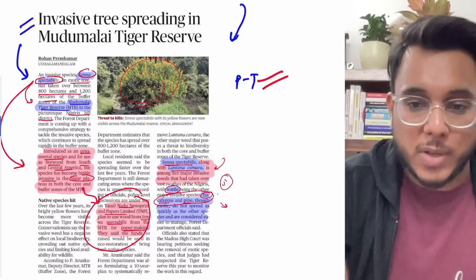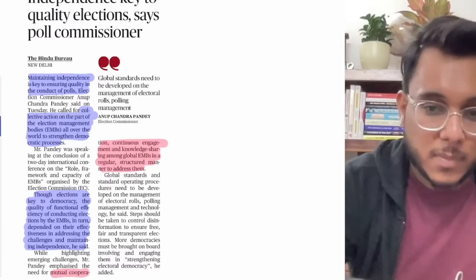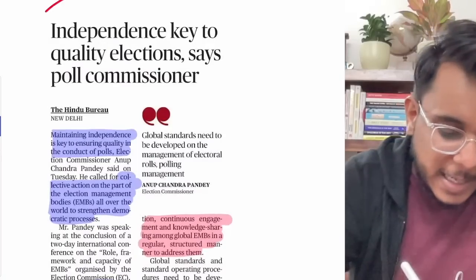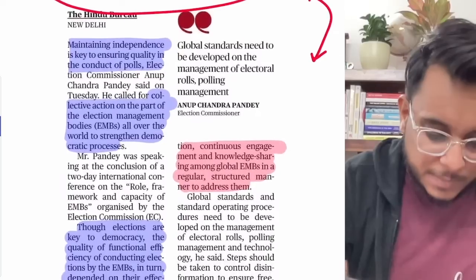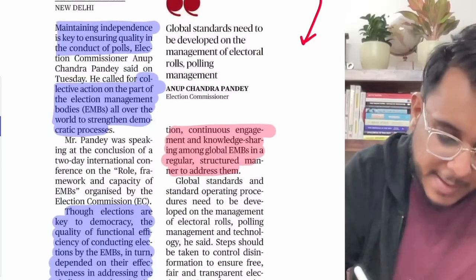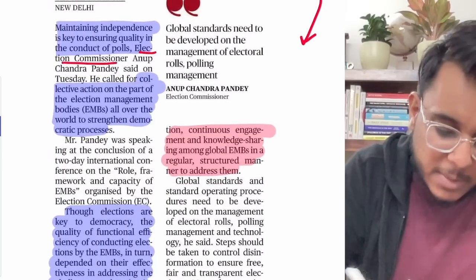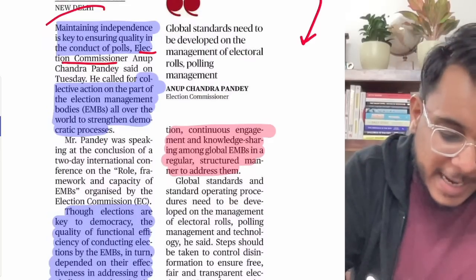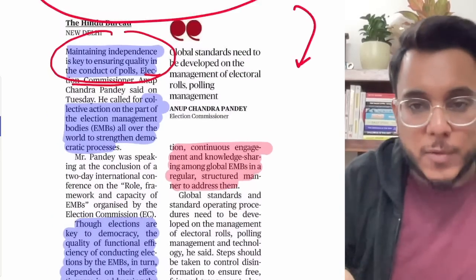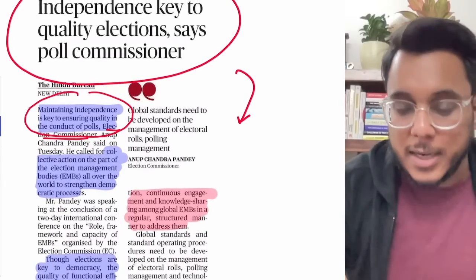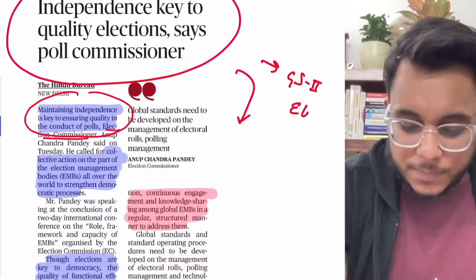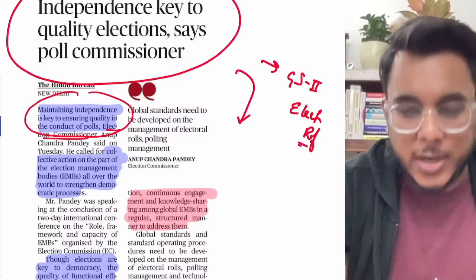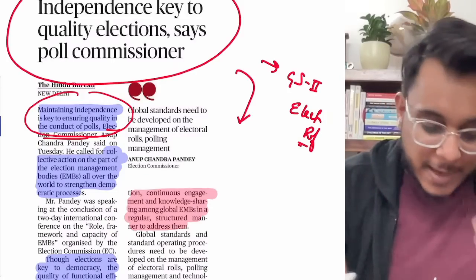Now guys, let's move to the next article. Independence is key to quality elections, says poll commissioner. So what has happened recently? Recently, the election commissioner has stated that independence of elections is very important. This can be used as a reference in GS Paper 2, electoral reforms or electoral issues. Independence is very important.